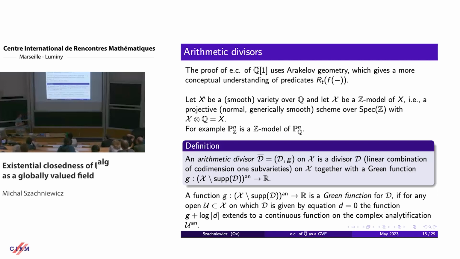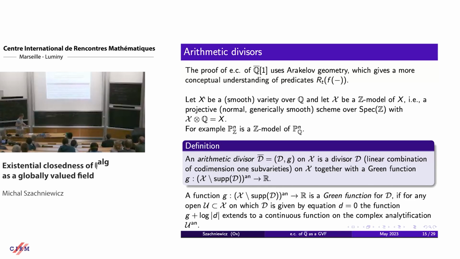So a function with domain like that is called the Green function for D if, for any open subset of X on which D is given by some local equation, we look at the function G plus logarithm of the absolute value of this local equation, then this is in fact a continuous function on the complex analytification of this open subset. So maybe let me draw a picture of that.